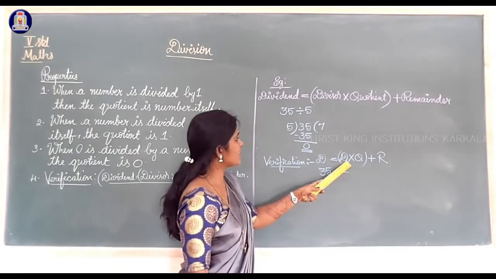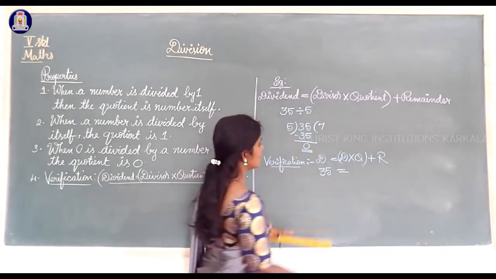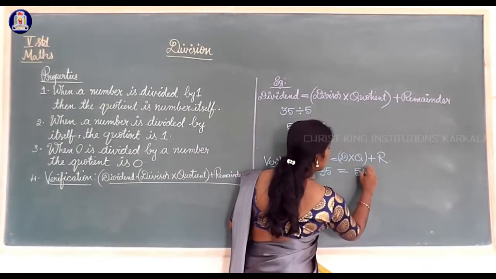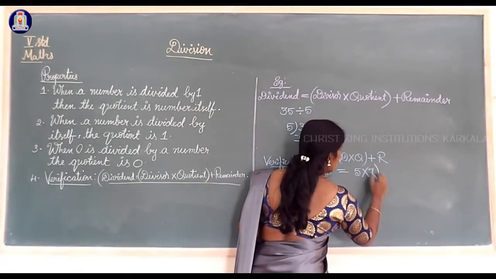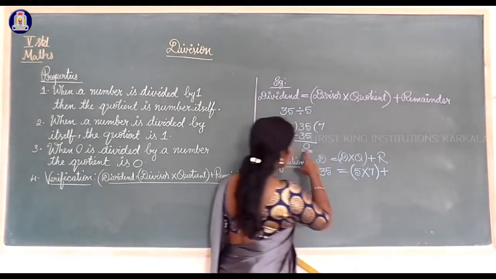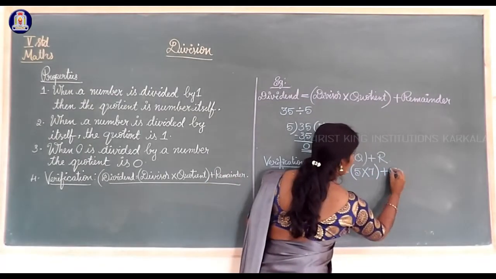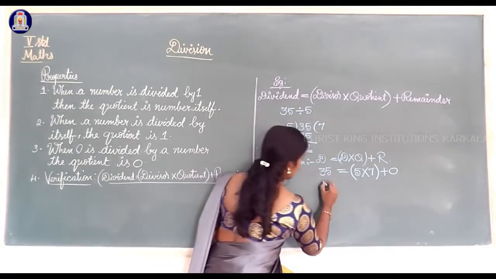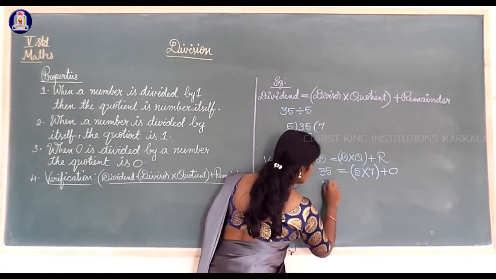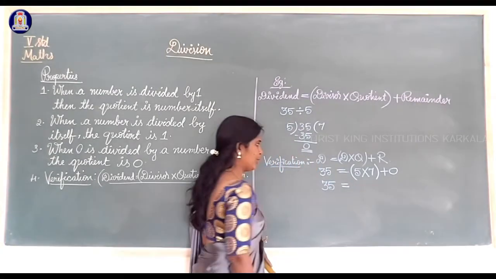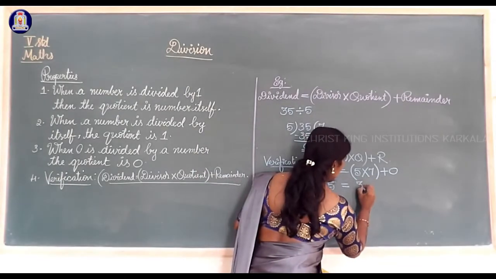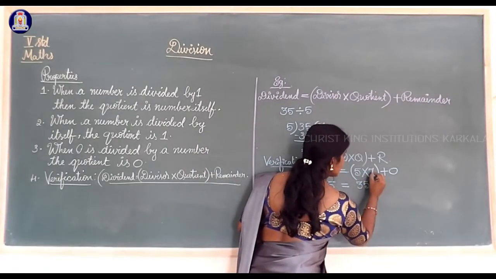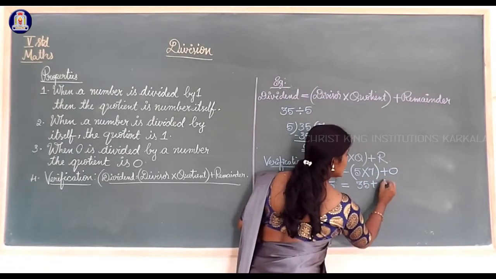Now which is the divisor here? 5 is the divisor. I will write 5 into quotient 7, then bracket close, plus remainder 0. Then the dividend as it is, 35 is equal to 5 7s are 35, plus 0.